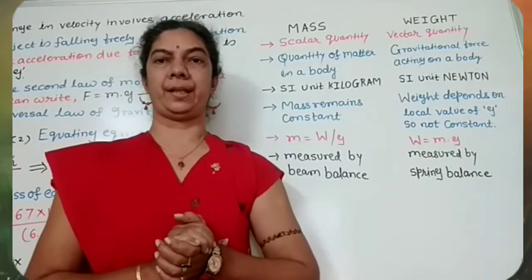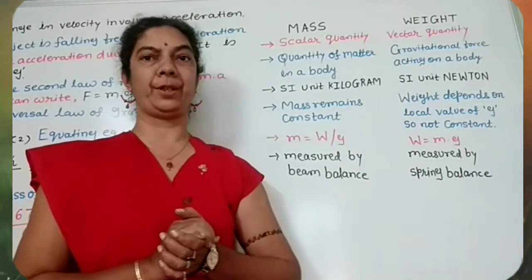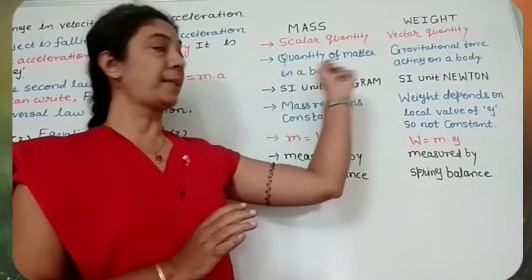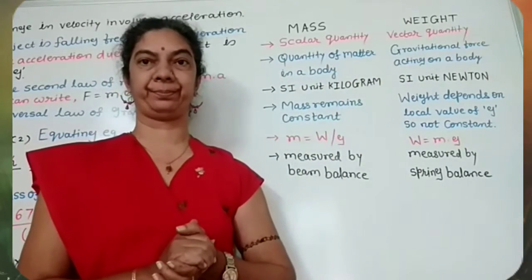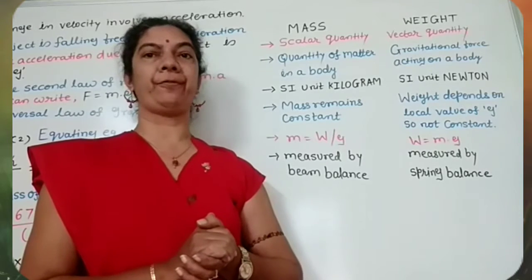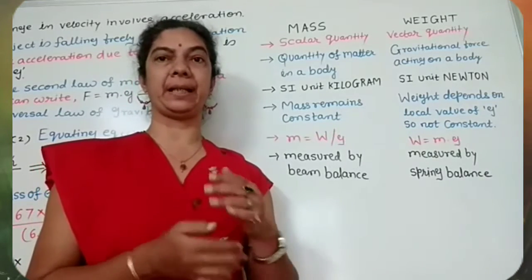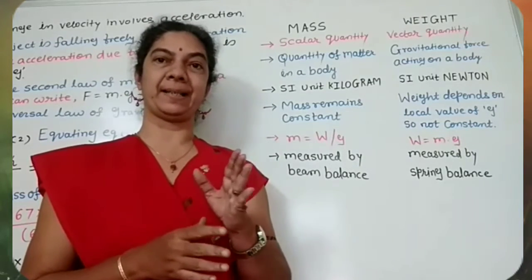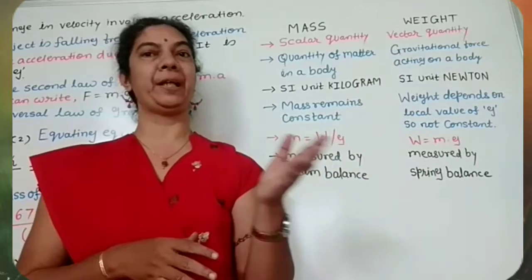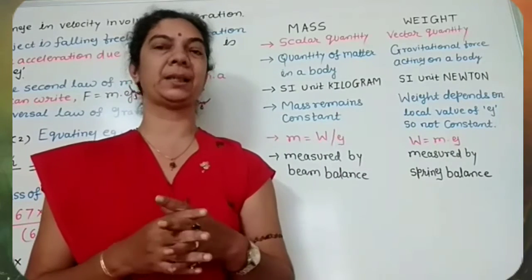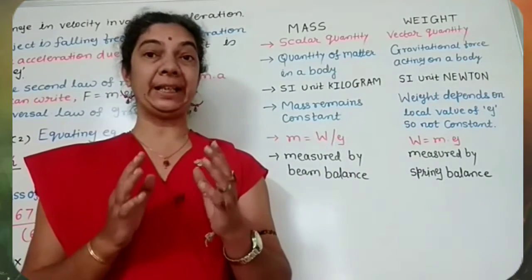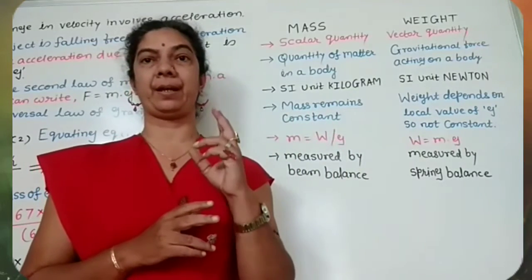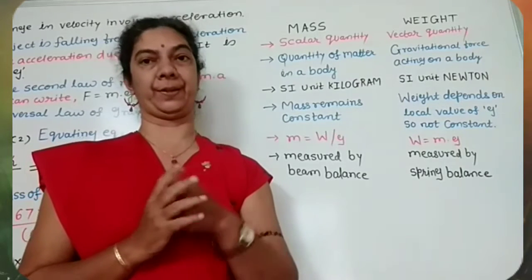Now let us understand the difference between two important quantities of physics, that is mass and weight. In practical life, we are using them interchangeably. That means in place of mass, we are using the word weight, and in place of weight, we are using the word mass. Scientifically, these two terms are not the same and they have a minute difference.